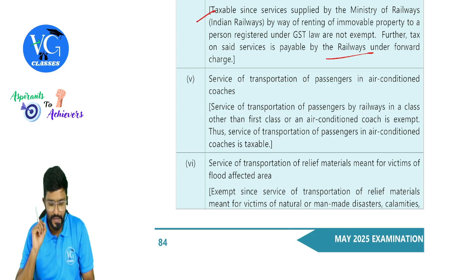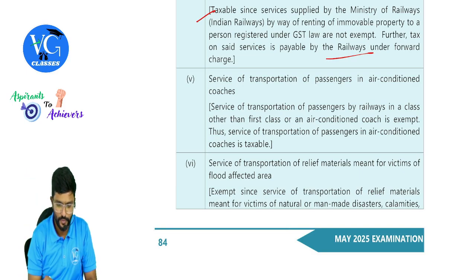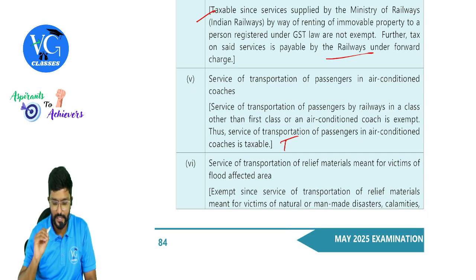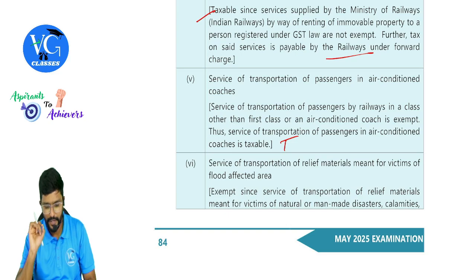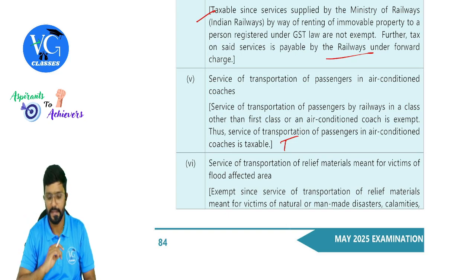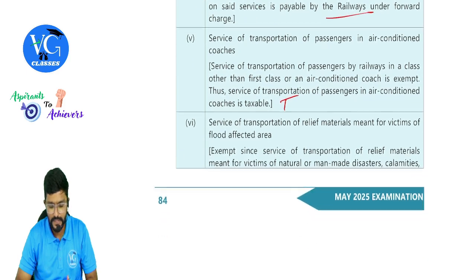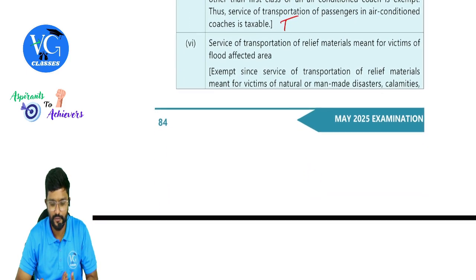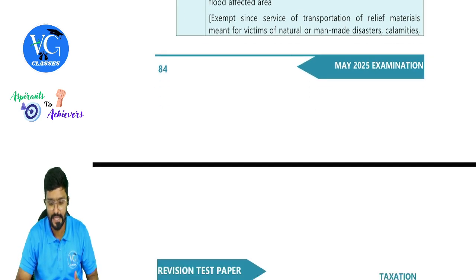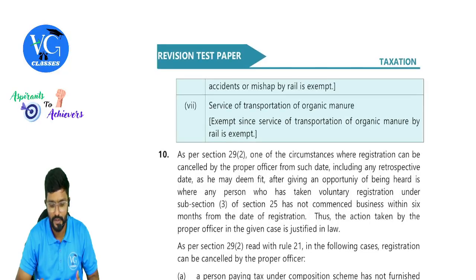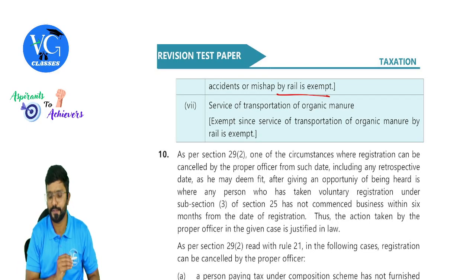Then services of transportation of passenger in AC coaches. Service of transportation of passenger by railways in a class other than the first class or air conditioned coach is exempt. Thus, service of transportation of passenger in AC coaches is taxable. Okay, sir. Next, service of transportation of relief material meant for victims of flood affected area is exempt, guys. Exempt since service of transportation of relief materials meant for victims of natural or man-made disaster, calamities, accident or mishap by rail is exempt.